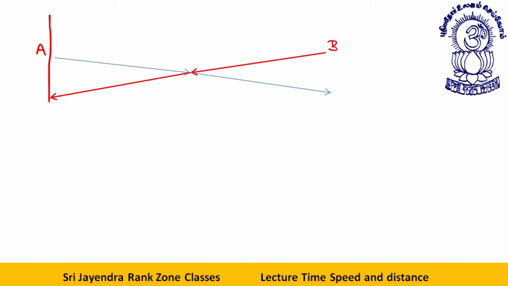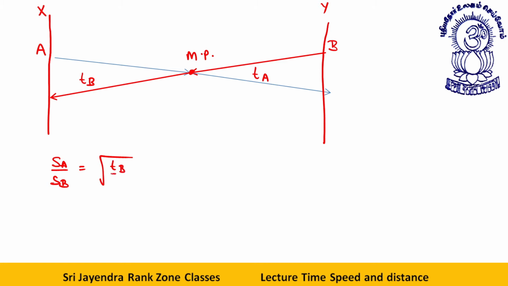So now, they both start together. Let's say this is a place X, this is a place Y. A starts from X. This is the meeting point M. After meeting, let's say A takes time TA to reach his destination, and B takes the time TB. Red color denotes B. After meeting at this point, A takes the time TA and B takes the time TB to reach their destinations. Then the ratio of speed of A upon the speed of B is...